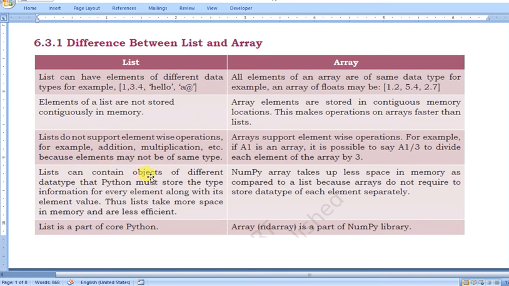A list contains objects of different data types that Python must store. So if there are 5 items in the list, it will store the information about all the list items' data types. But a NumPy array only stores one data type, so it does not store a separate space for each element's data type.